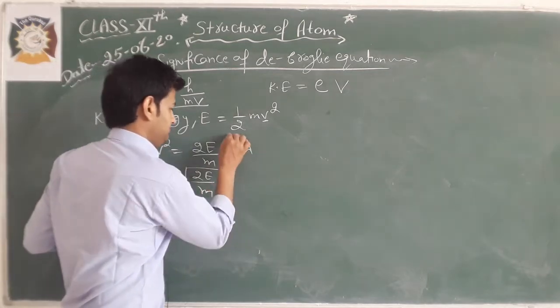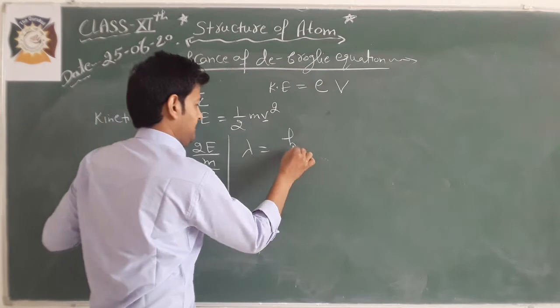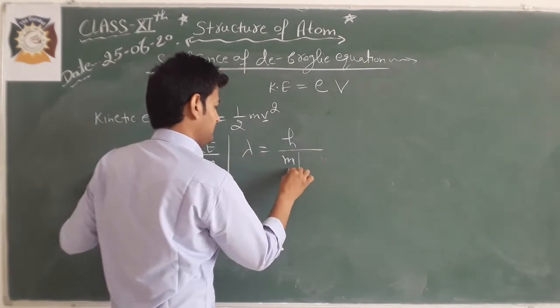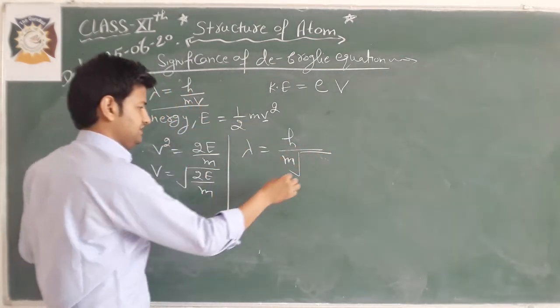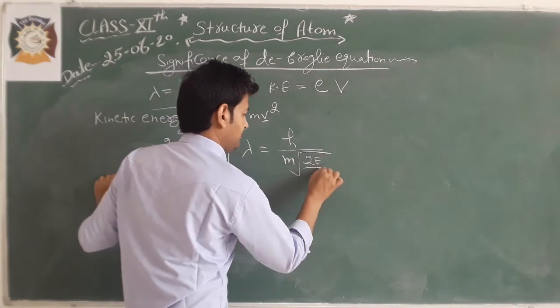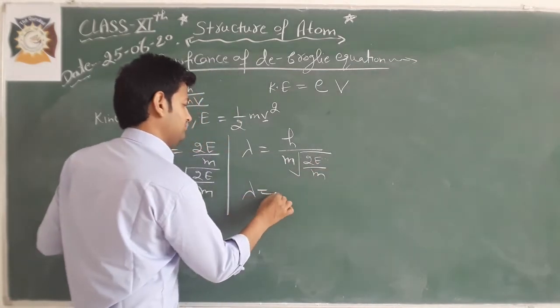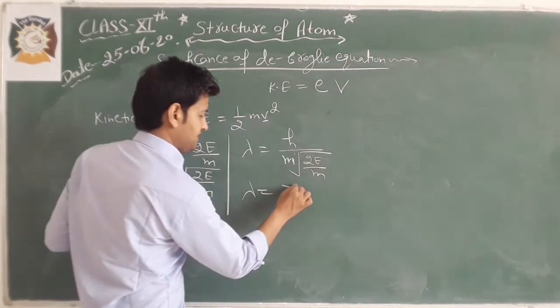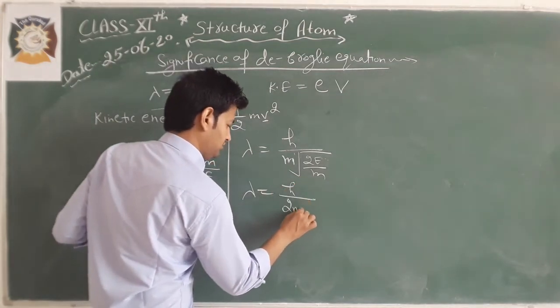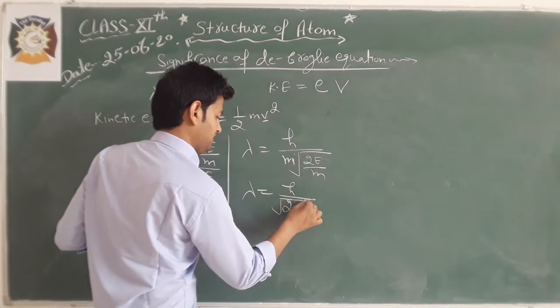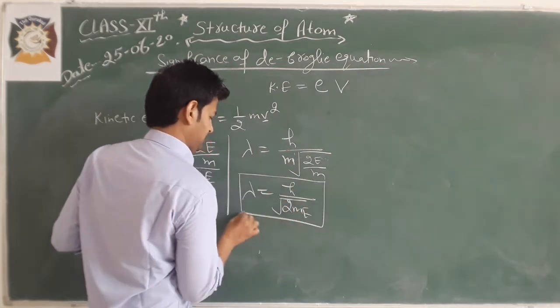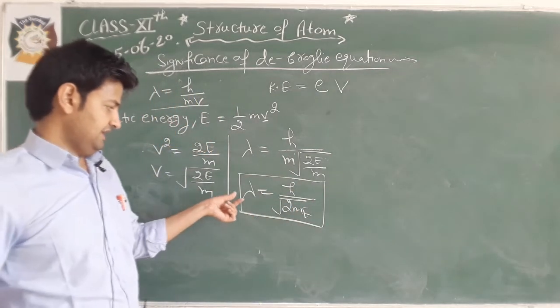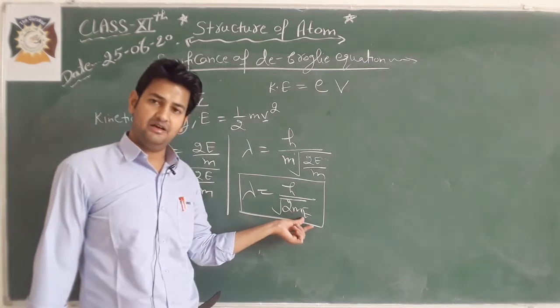Then lambda will be equal to h by m into the velocity, root of 2E by m. So lambda comes out to be h by root of 2mE. This is the wavelength when we relate it with the kinetic energy.